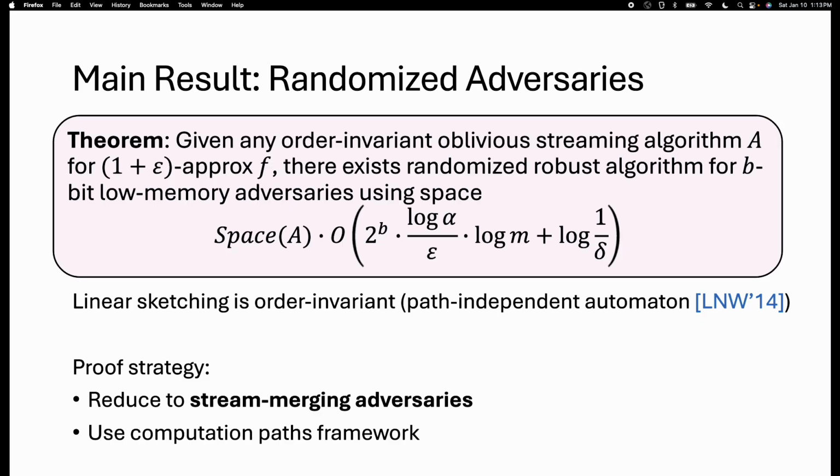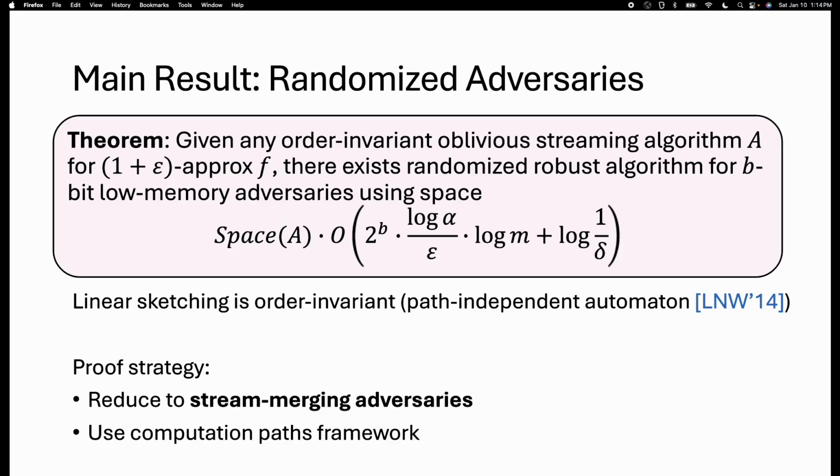Okay, so you may wonder what is an order invariant streaming algorithm. Essentially, it's a streaming algorithm that doesn't depend on the order of the streaming elements. It only depends on the state of the true underlying frequency vector. So for instance, linear sketching is an order invariant streaming algorithm.